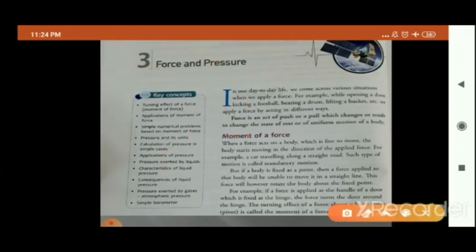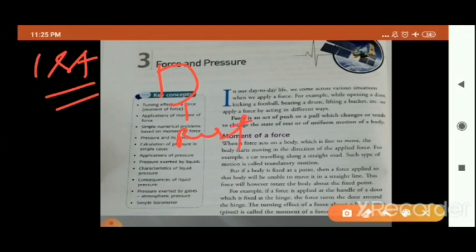State of rest means, suppose this is your first case. If the body is at rest, rest means the body is not moving, and you are applying force on that body, then that body may come in motion. Okay. And what is the second case?